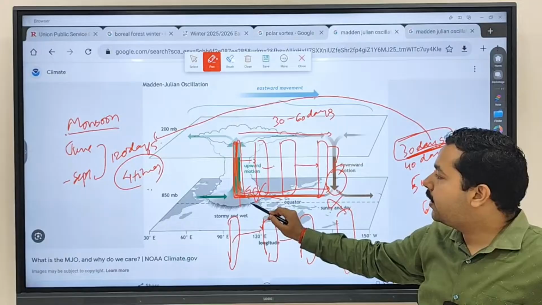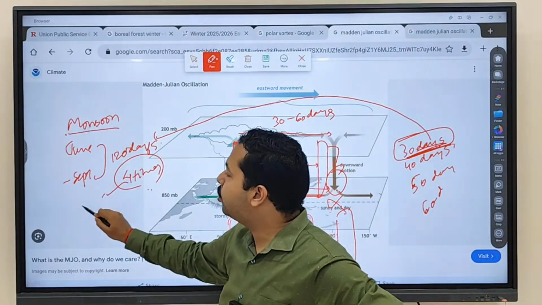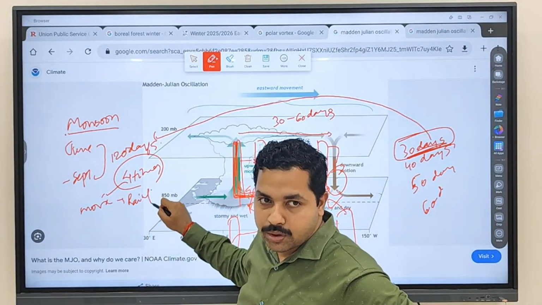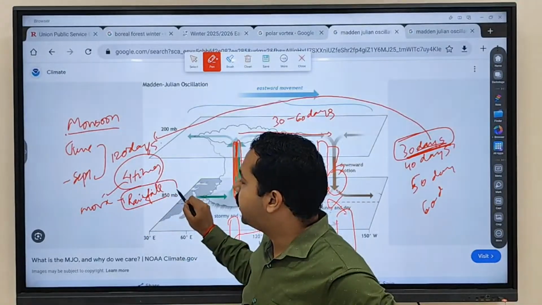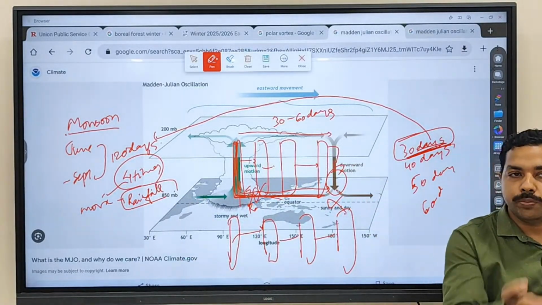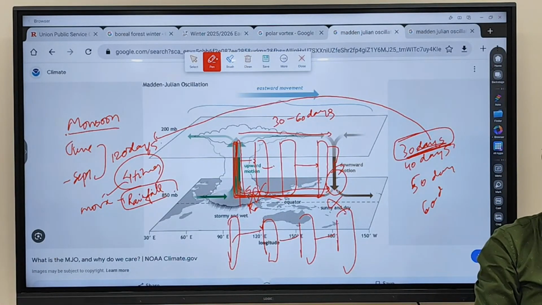Wind is rising, so rainfall will be more. When the Madden-Julian oscillation is passing over India, what will happen? You'll see more rainfall in India. Clear? Because of low pressure, winds are rising, so more rainfall will happen over India.